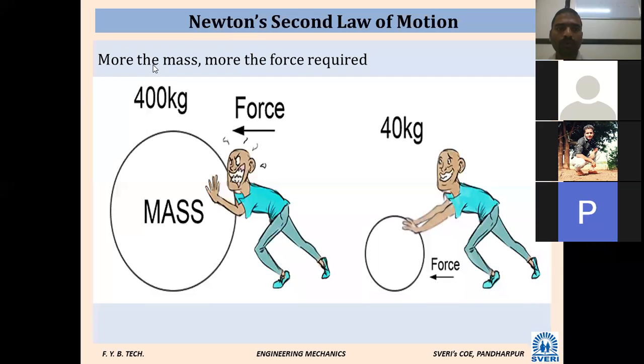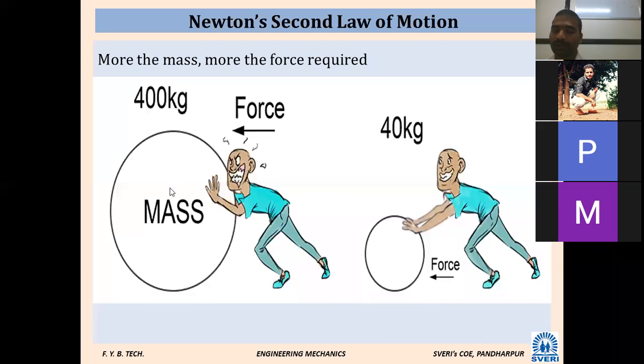Okay, here look. More the mass, more the force required. Now look, there is a mass, and its mass is 400 kg. It needs a force to rotate. Does it need more force or small force? More force, because the mass of the body is very high. When you consider one more object, the body is just 40 kg. So now tell me how much force is required, whether more force or less force, as compared to the previous one. Okay, more the mass, more the force required. Lesser the mass, less force is required.